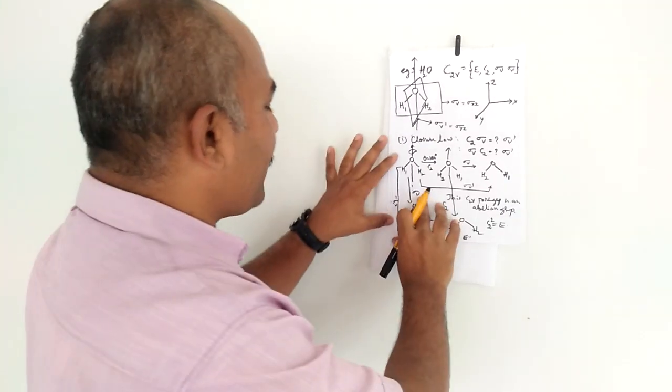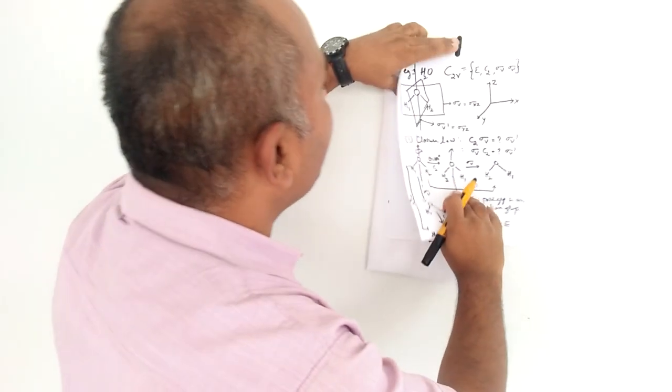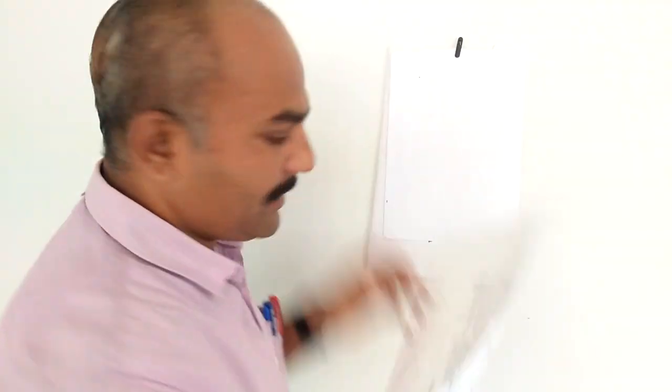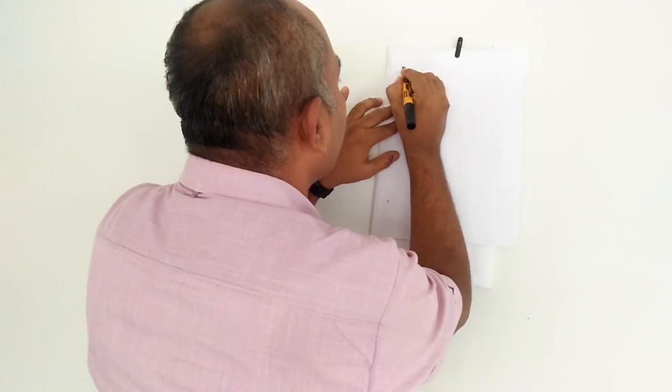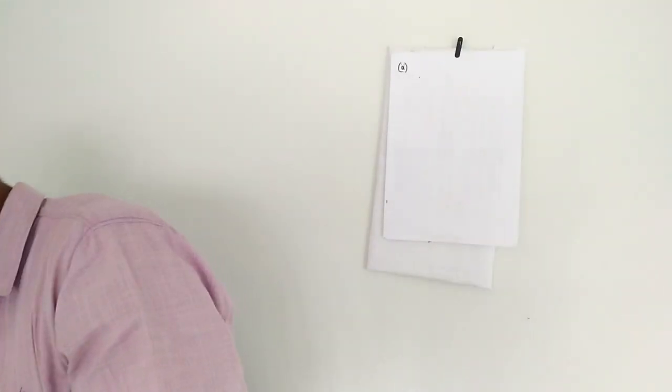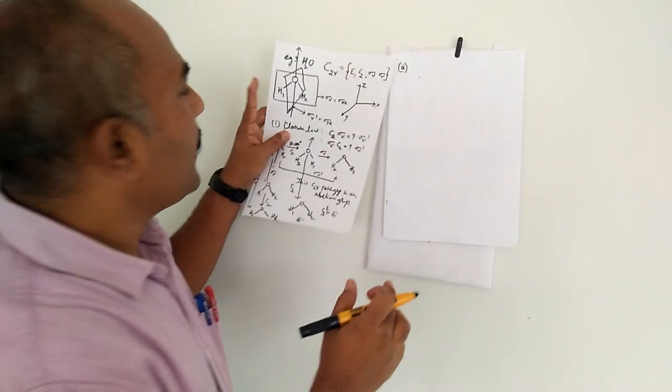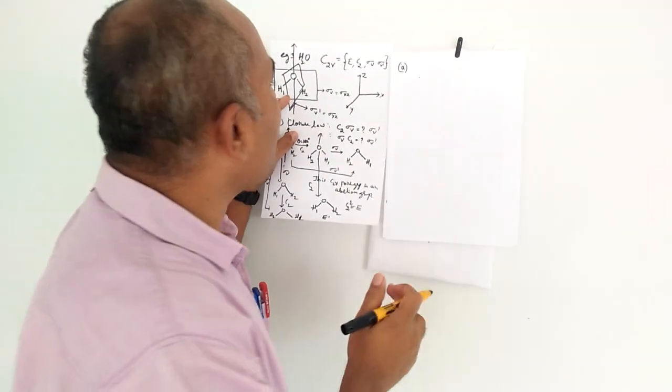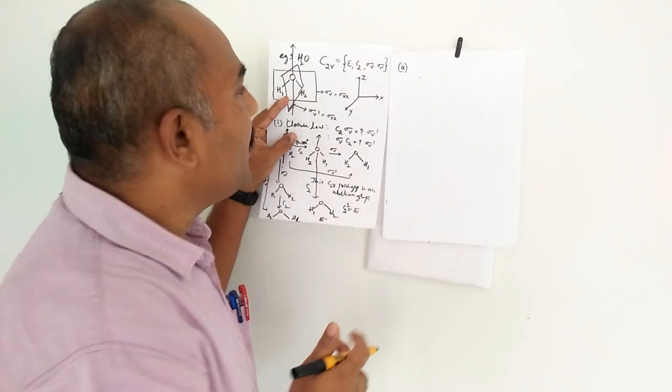We'll go for the second law, that is the identity law. What does the identity law say? There is an element present in the group which commutes with all other elements and leaves them unchanged.